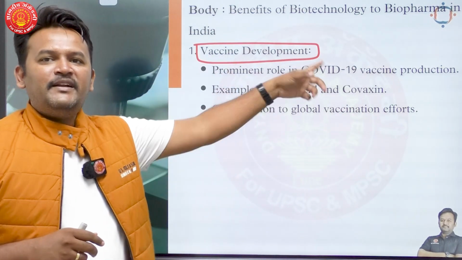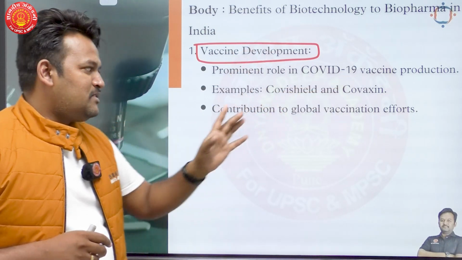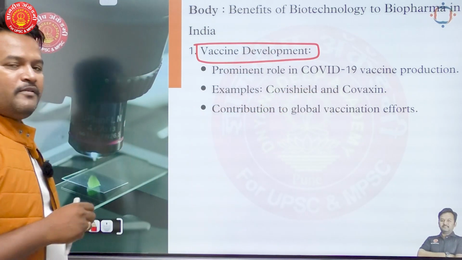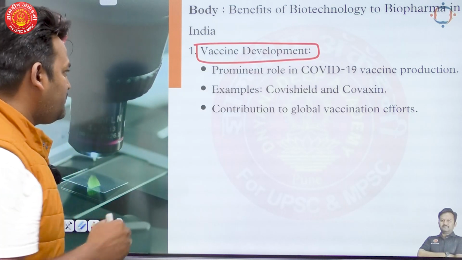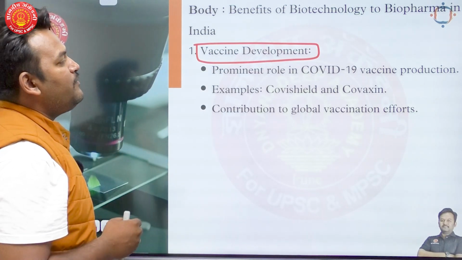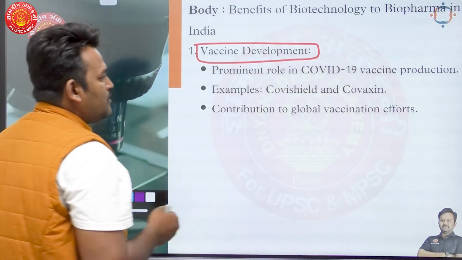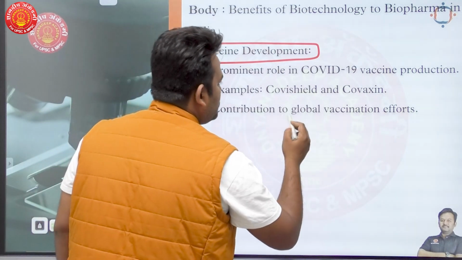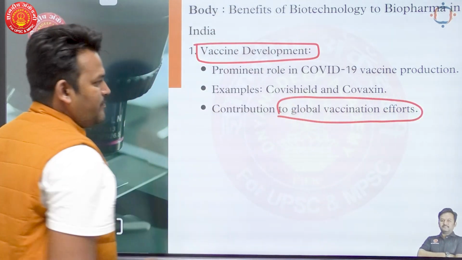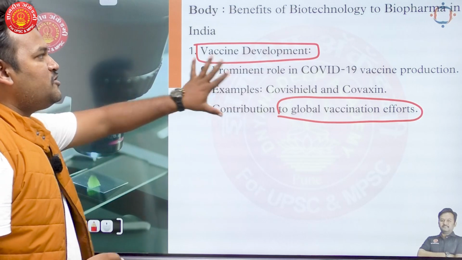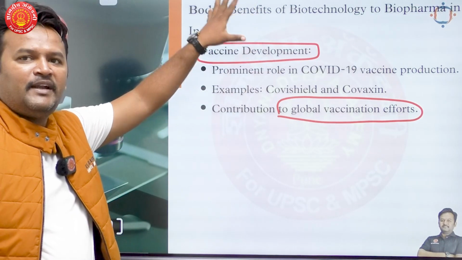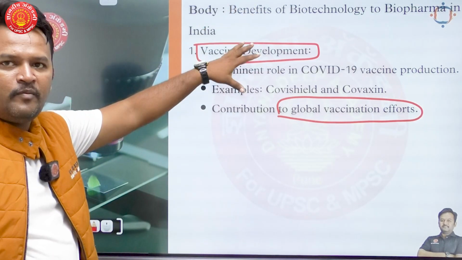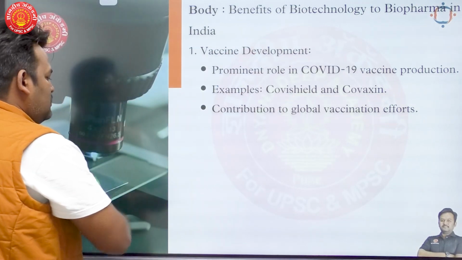So no doubt, vaccine development is a major example of growth of biotechnology. India has had a prominent role in COVID-19 vaccine production, for example Covishield and Covaxin, contributing to the global vaccination efforts as well. So on the basis of this, we can say the biopharma sector is getting benefits from the development of biotechnology.